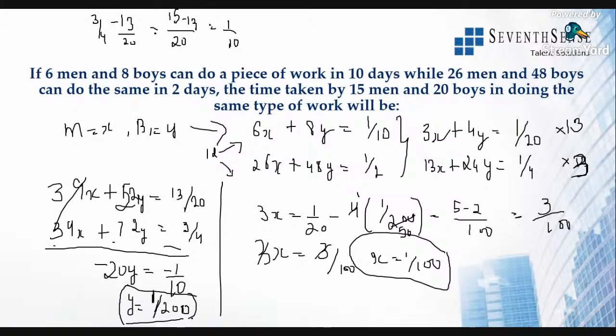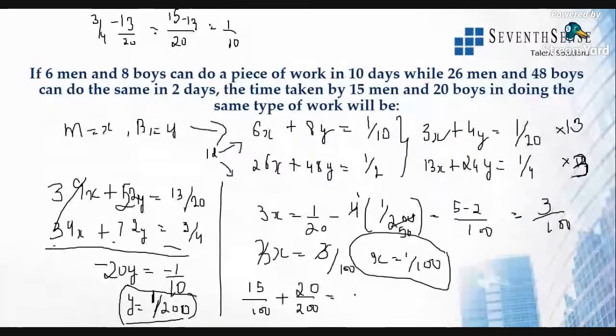Now what are they asking? 15 men and 20 boys. How many days will they take? All right, 15 men is x, so 15 by 100, plus 20 boys, which is 20 by 200. So you can just solve this equation directly.